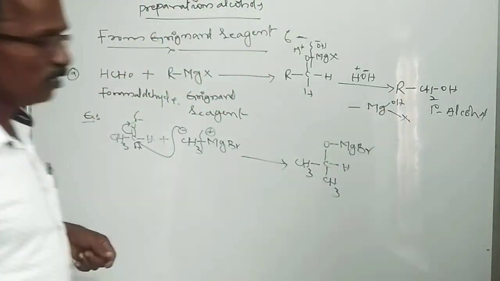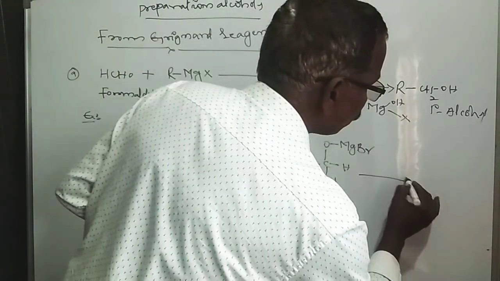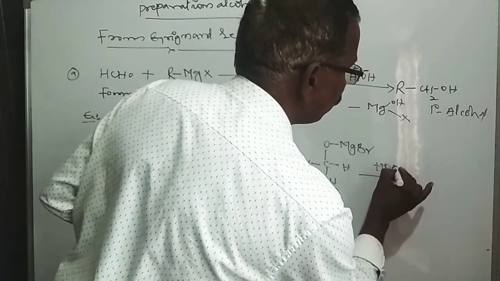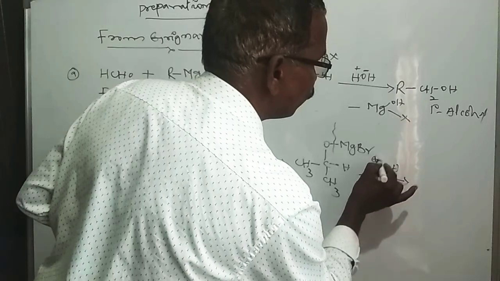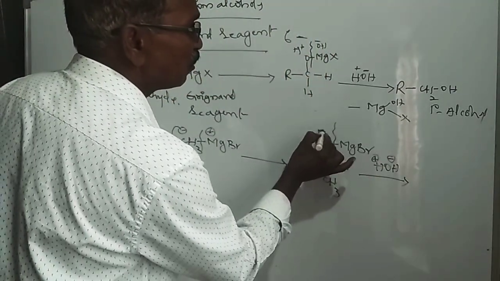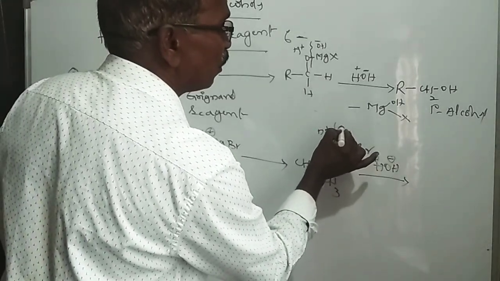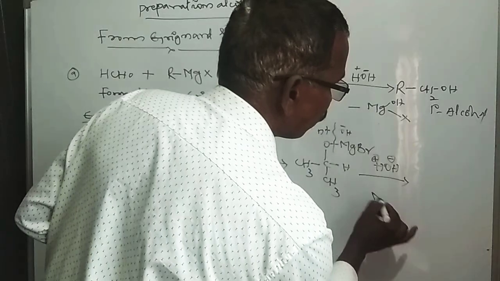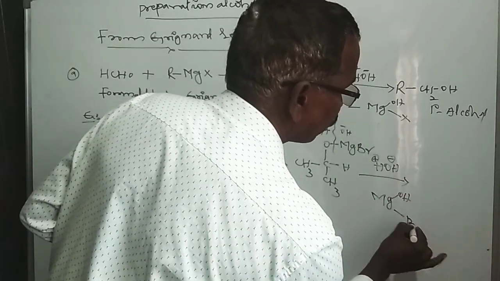MgBr is formed. It further undergoes a hydrolysis reaction. Hydrolysis means reacting with a water molecule. So here also, same: on ionization of water, we get H plus and OH minus ions. This H plus adds to oxygen, and OH minus adds to magnesium. So here hydroxy magnesium halide, Mg(OH)Br, is eliminated.